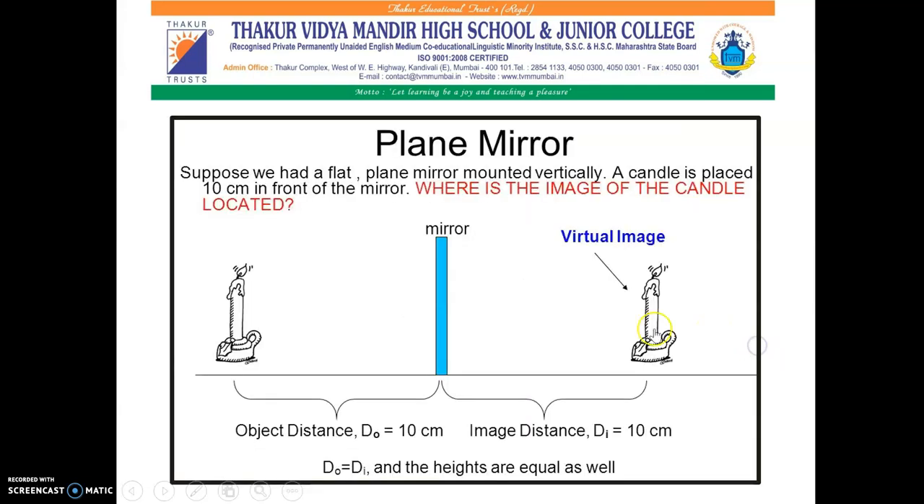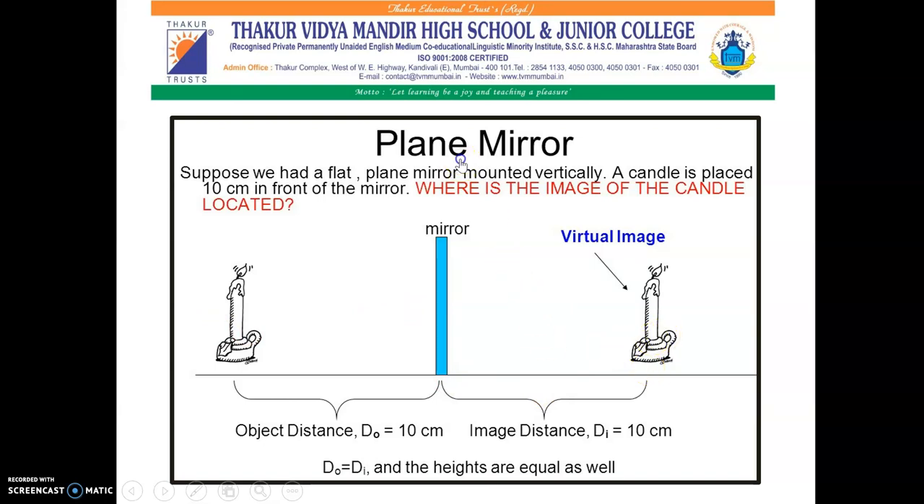Let us see an example of this. Suppose we have a flat plane mirror mounted vertically. A candle is placed 10 cm in front of the mirror. So where is the image of the candle located? Yes, this is the virtual image of the candle, which is located exactly at the same distance as the object is from the mirror, that is 10 centimeters.